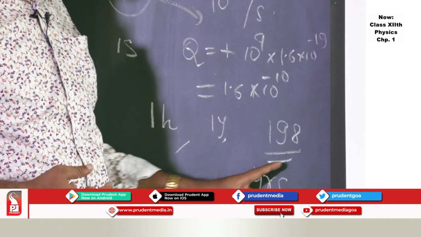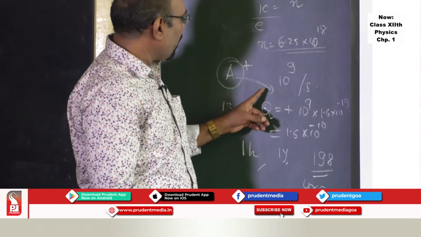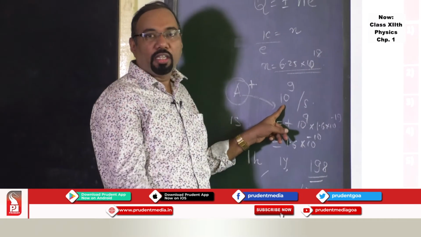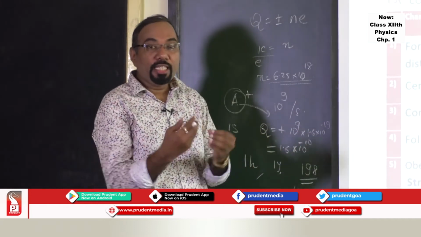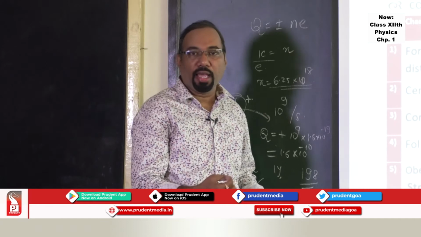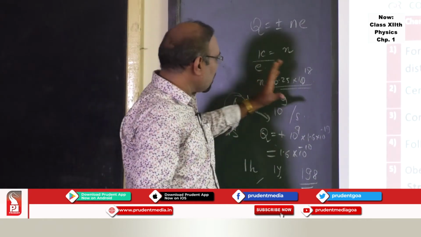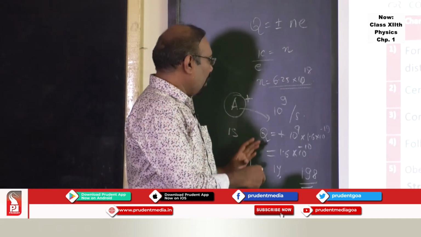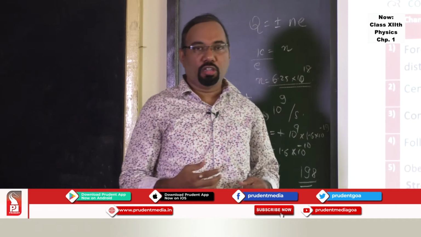It will take almost 200 years to build up a charge of 1 coulomb when the body loses electrons at 10 raised to 9 per second. So physics has to be studied in terms of magnitude. If you try to understand magnitudes well, you will love to understand physics as well. So this is what exactly is meant by 1 coulomb of charge. 1 coulomb of charge is a very large amount of charge.